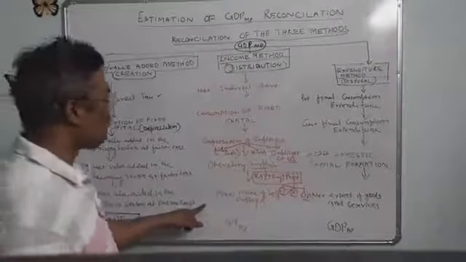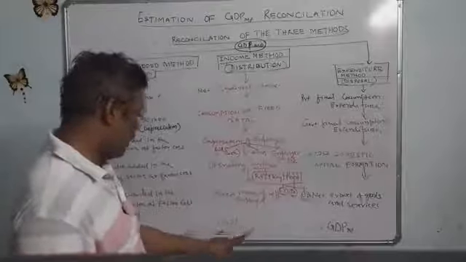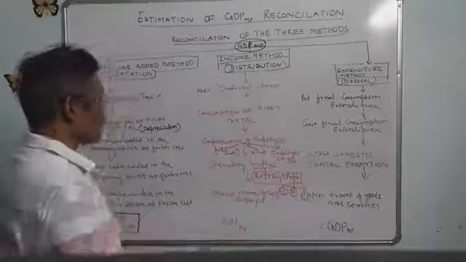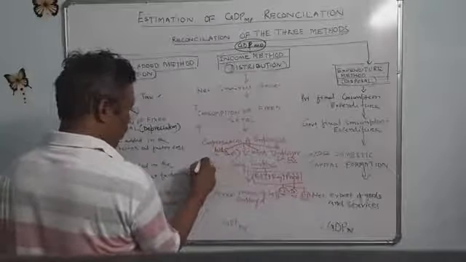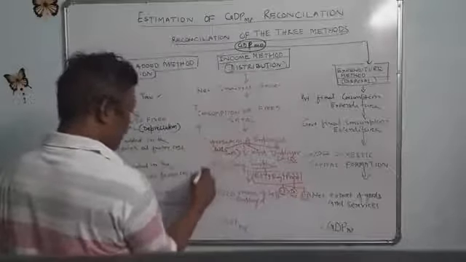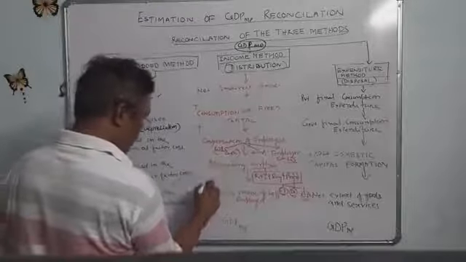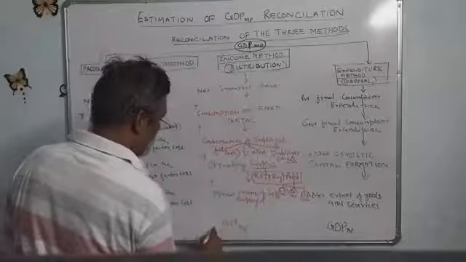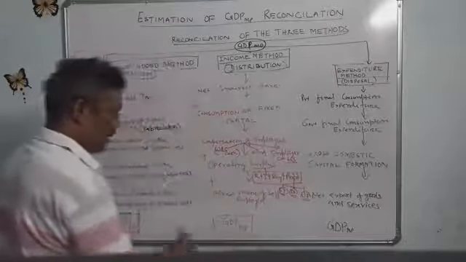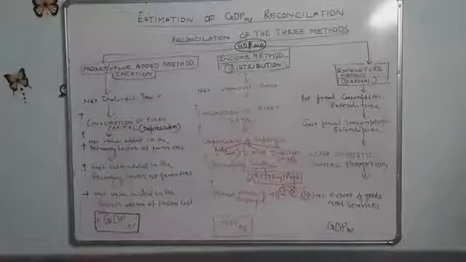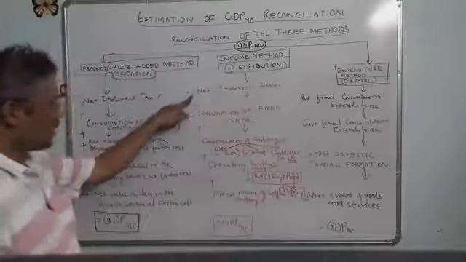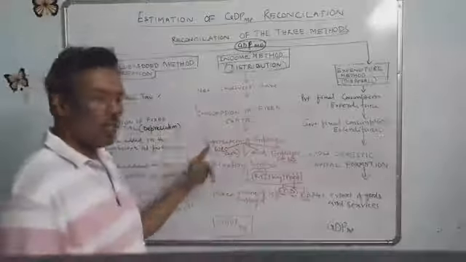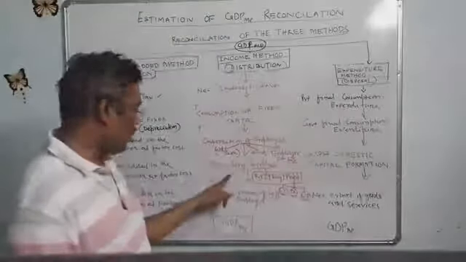And we have already discussed mixed income of the self-employed. Then we will get the GDP at market price, that is net indirect taxes plus compensation of employees plus consumption of fixed capital plus operating surplus plus mixed income. This is the income method. Now it is clear: net indirect taxes, consumption of fixed capital, compensation of employees, operating surplus, mixed income.